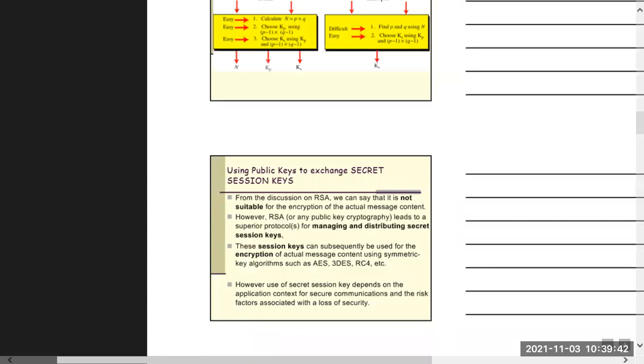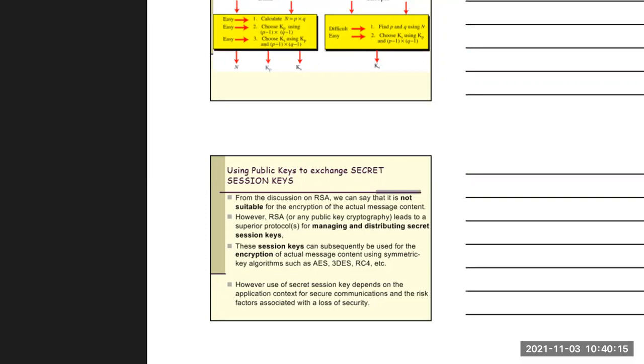Now, using this public key for exchange of secret session keys. We have seen the discussion of RSA. We can say that it is not suitable for actual message content, because RSA or any public key cryptography leads to a superior protocol for managing the distributed secret session keys.